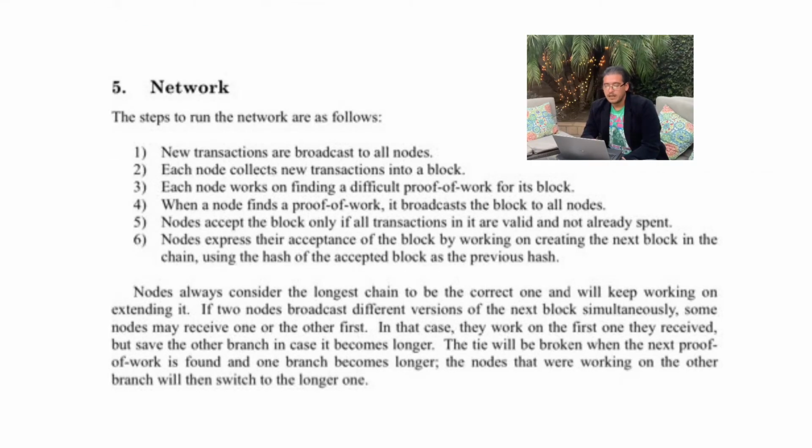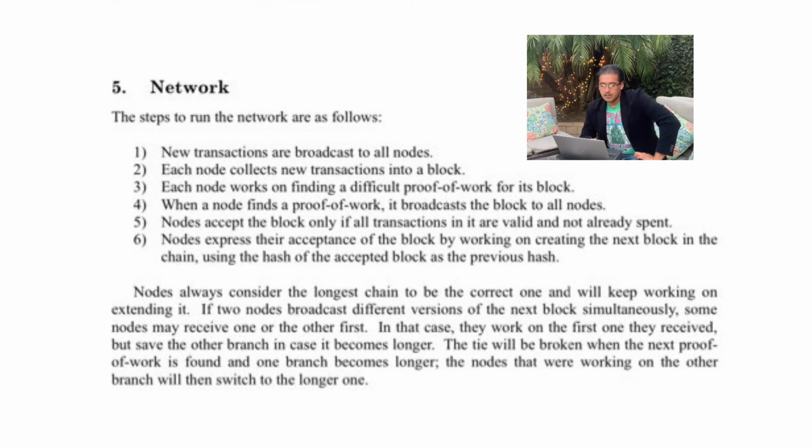The steps to run the network are as follows. 1. New transactions are broadcast to all nodes. 2. Each node collects new transactions into a block. 3. Each node works on finding a difficult proof of work for its block. 4. When a node finds a proof of work, it broadcasts the block to all nodes. 5. Nodes accept the block only if all transactions in it are valid and not already spent. 6. Nodes express their acceptance of the block by working on creating the next block in the chain, using the hash of the accepted block as the previous hash.